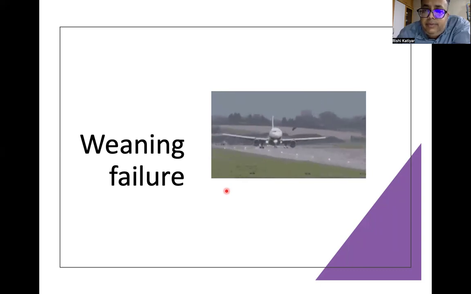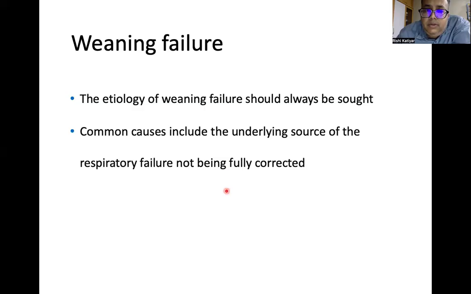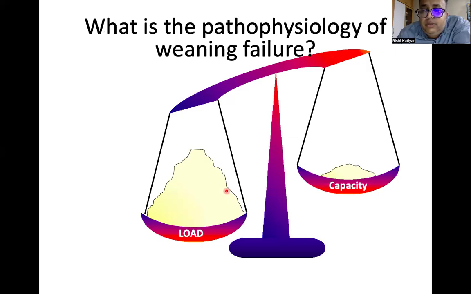So if you land up in such a situation, what you need to do is assess your weaning failure. Etiology should always be sought. Common causes of respiratory failure should be fully corrected. What is the pathophysiology of weaning failure? Definitely the load on the lungs is exceeding the capacity of the lung. That is why weaning failure is happening.